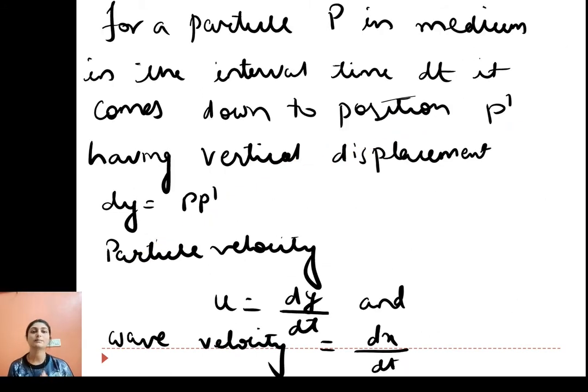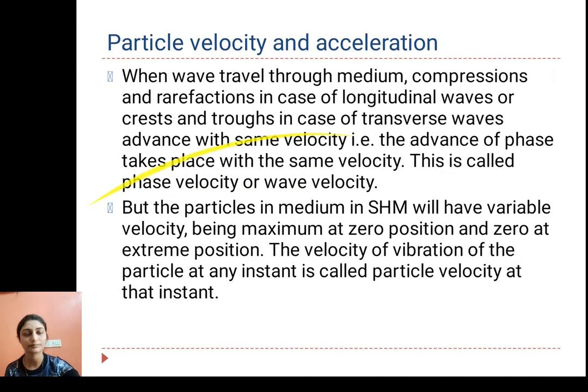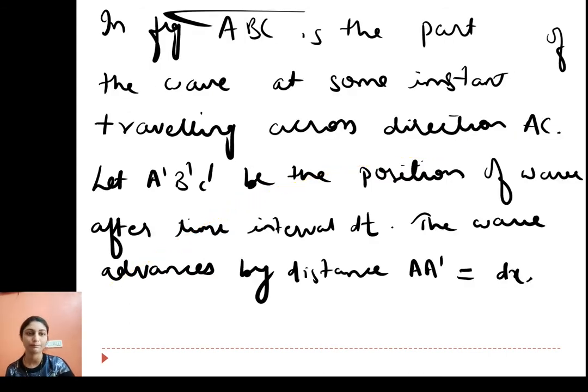For a particle P in the medium, in the time interval dt, it comes down to position P dash. This vertical distance is dy.